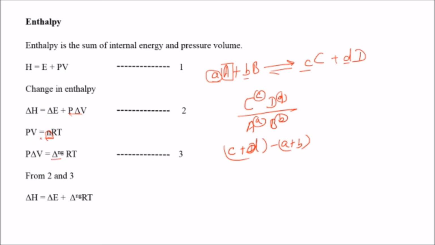This equation comes from osmolarity. You might have seen this equation in osmotic pressure also. If we replace this P del V with del Ng RT, then we will have another equation, and questions based on this particular formula are basically asked.